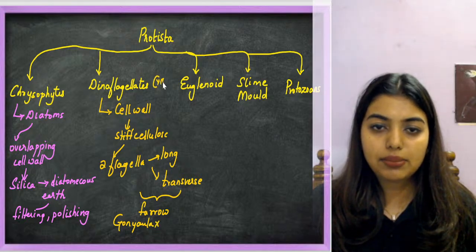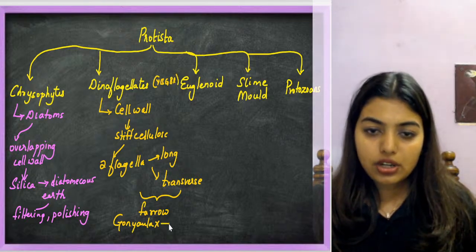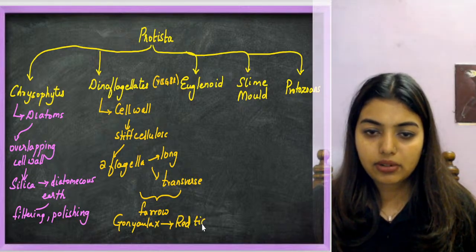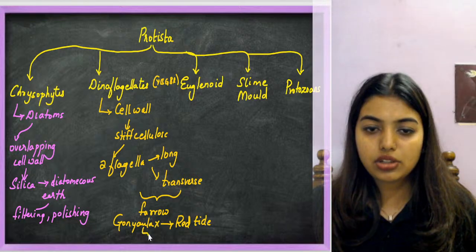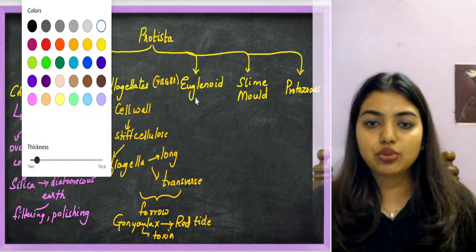Students, the colors you remember: YBGBR. I wrote it a little upside down. Gonyaulax is the red dinoflagellate. It will form the red tide, and they also release a toxin that kills smaller organisms. Okay, done. Then we have euglenoids.